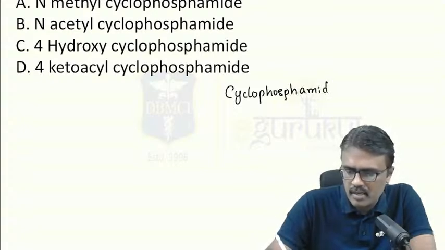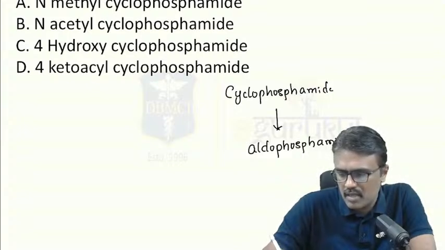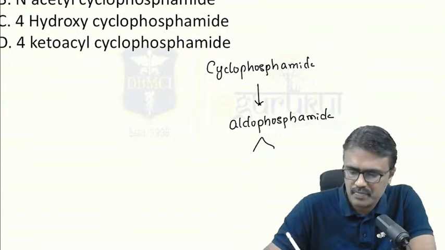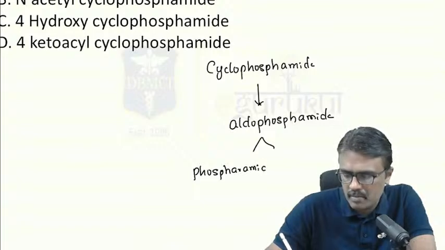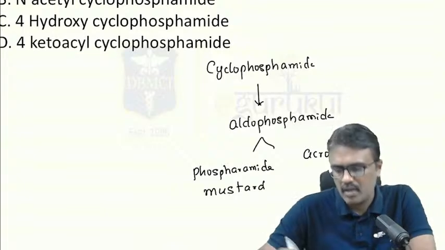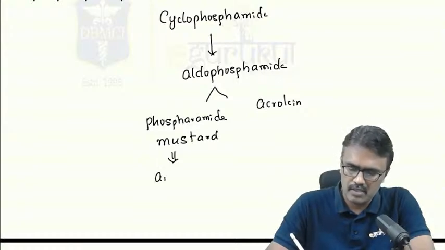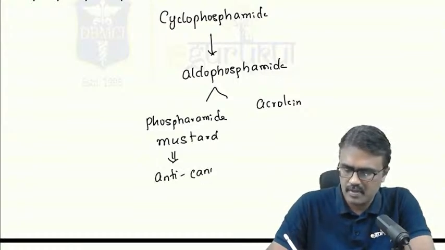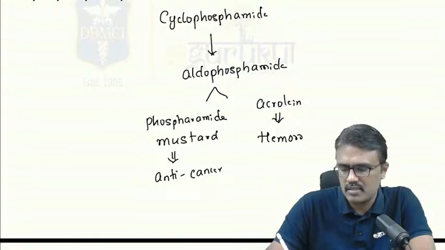Now this cyclophosphamide is converted into aldophosphamide. And from this aldophosphamide we get two things. One is called phosphoramide mustard, and one more, and that is called acrolein. Now this phosphoramide mustard is the one which causes the anti-cancer effect. It is the one which is active, it will produce the anti-cancer effect. Acrolein is responsible for causing a complication called hemorrhagic cystitis.